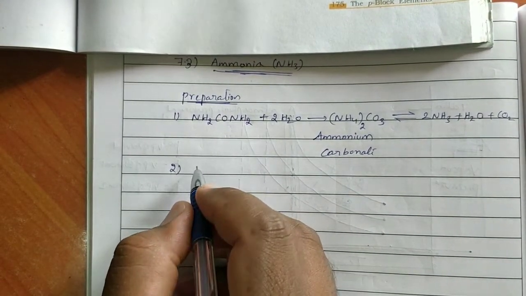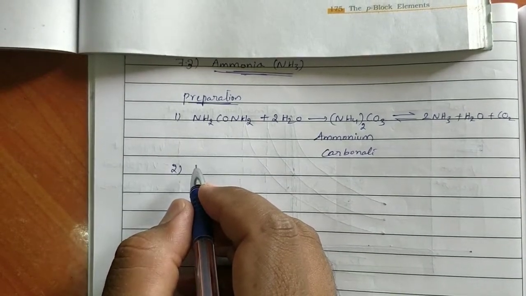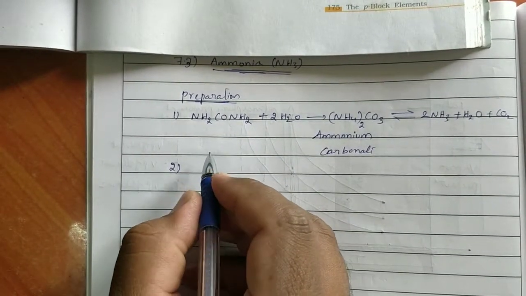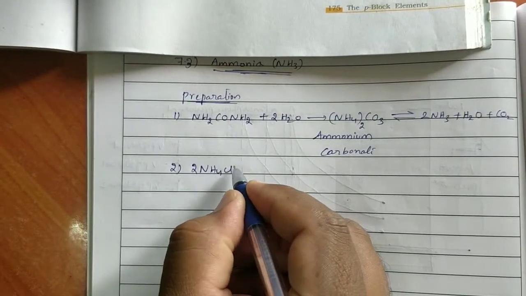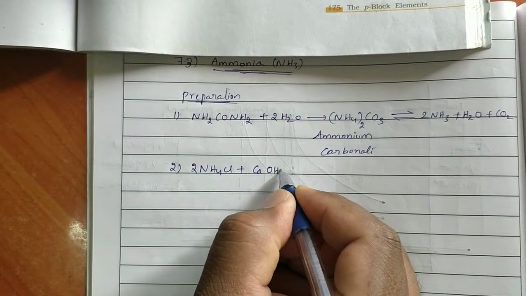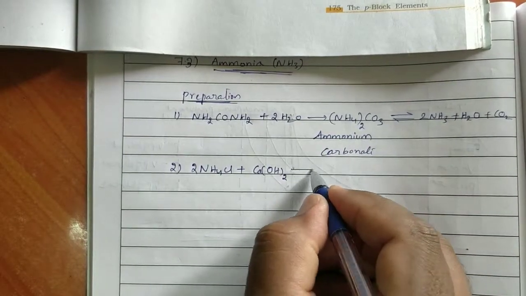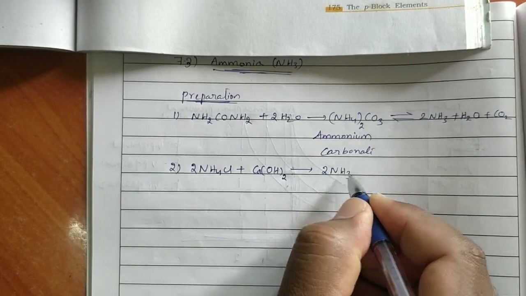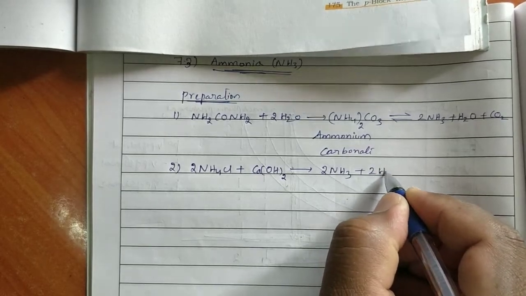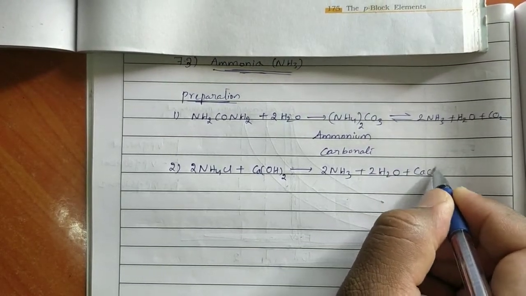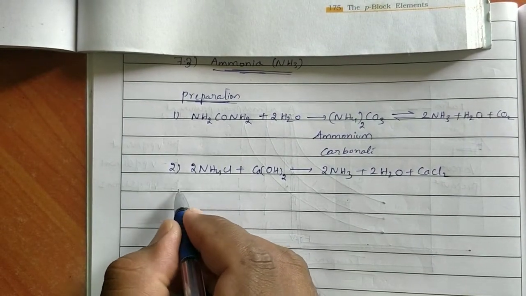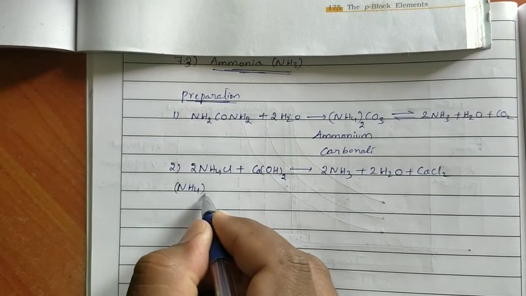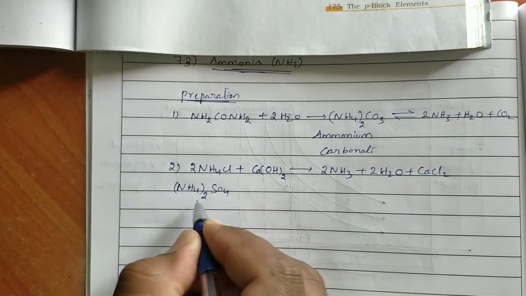It is prepared on a small scale. On a small scale, ammonia is obtained from ammonium salts. Ammonium salt, example NH4Cl. 2NH4Cl reacts with Ca(OH)2 to form 2NH3 plus 2H2O plus CaCl2. And next one, (NH4)2SO4, ammonium sulfate.